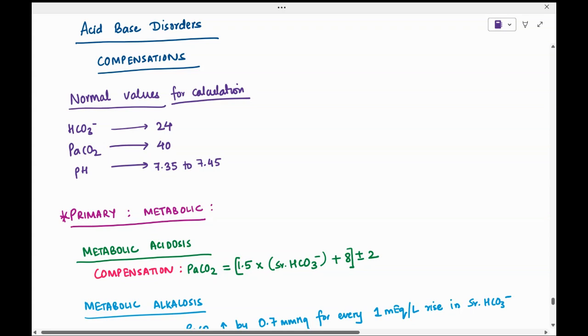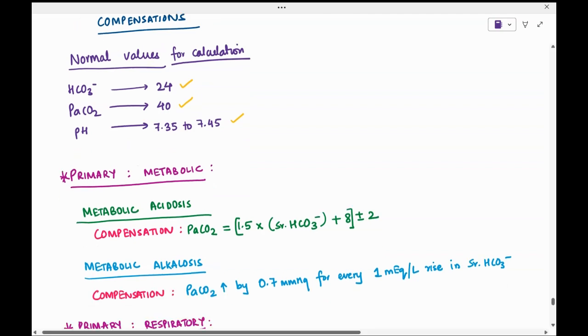So we are continuing the discussion on acid-base disorders. Here we are discussing how to calculate the compensations for each acid-base disorder. First we'll discuss the normal values which are used for calculation. Serum bicarb normal value is taken as 24. Partial pressure of CO2 in arterial blood is taken as 40, and pH is taken as 7.35 to 7.45. These are the normal values.